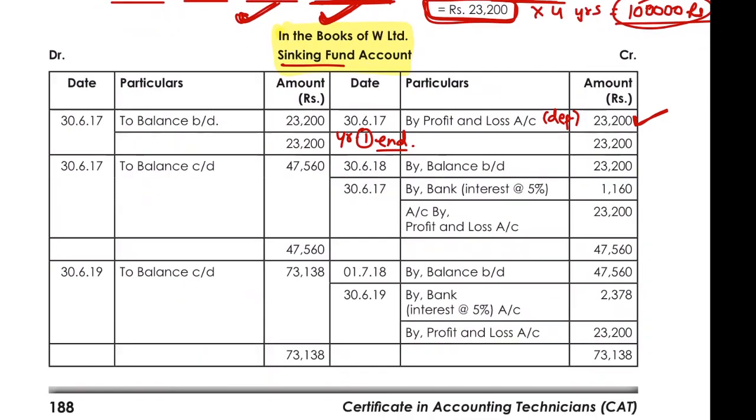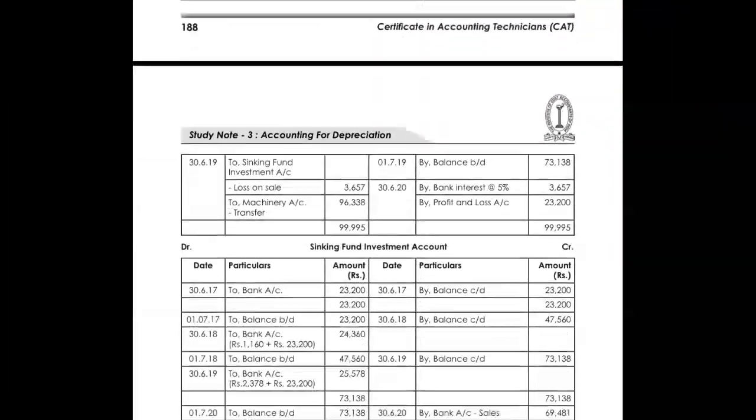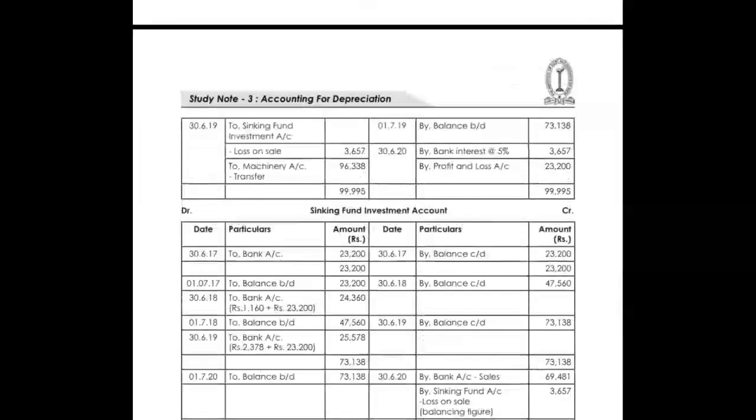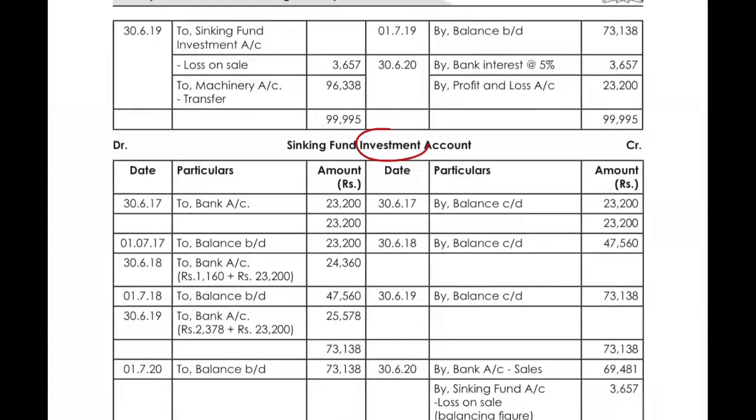23,200 has been received in the name of depreciation, and we will make an investment of 23,200 at the end of year one. Is everybody with me and understanding how we have passed this general entry? We have done the calculation. Now only the general entry needs to be passed in both the sinking fund account and the sinking fund investment account.